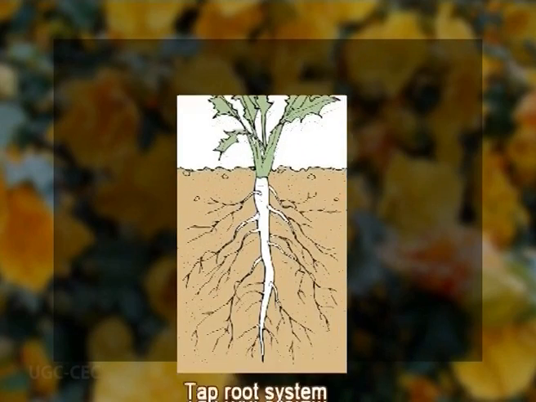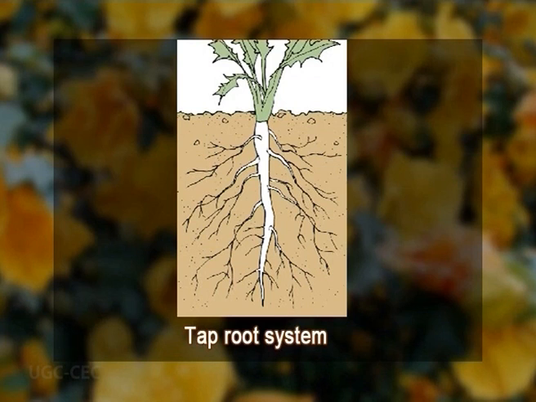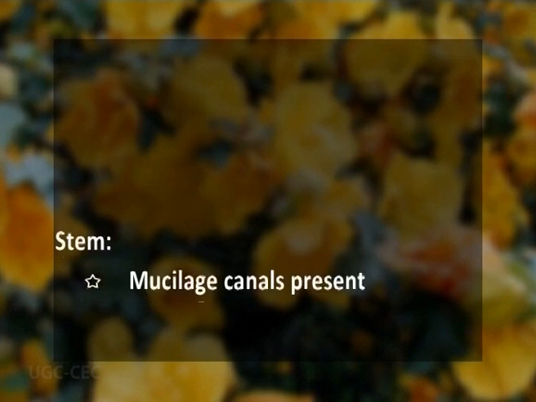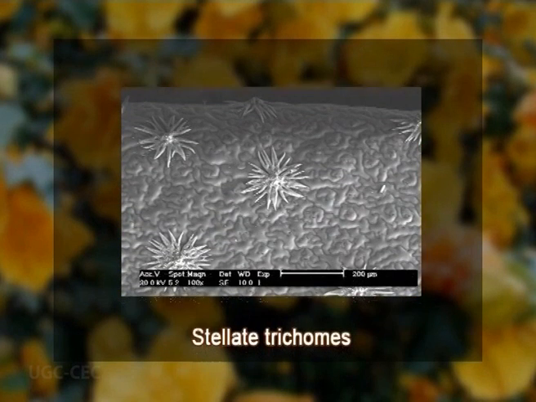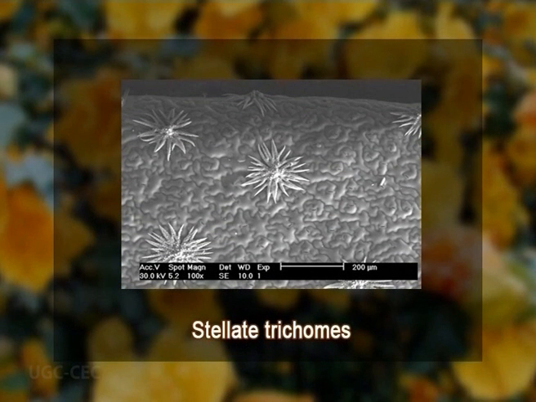Now the root. As Malvaceae belongs to dicots, that's why here we have a typically taproot system. The stem in the case of Malvaceae is often associated with mucilage canals. Also, the stem has either stellate trichomes, stellate meaning the star-shaped hairs, or peltate scales.